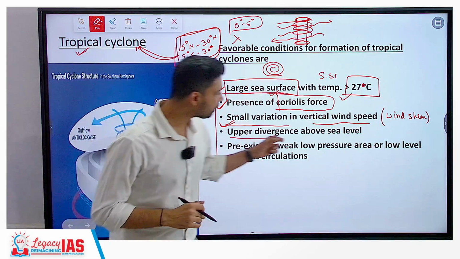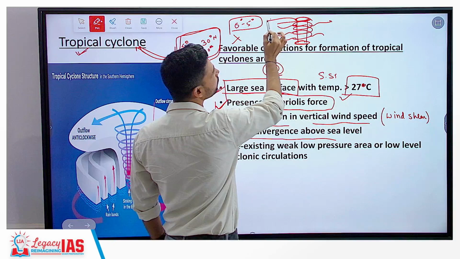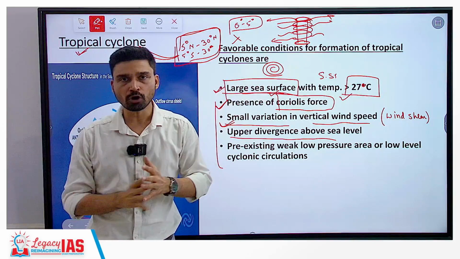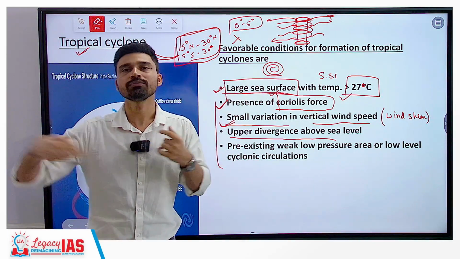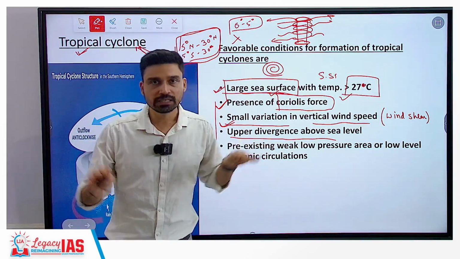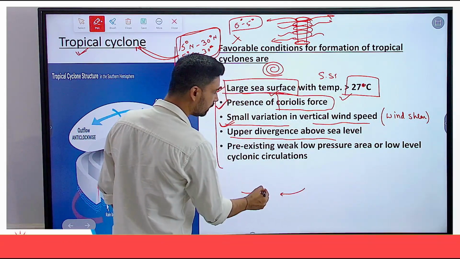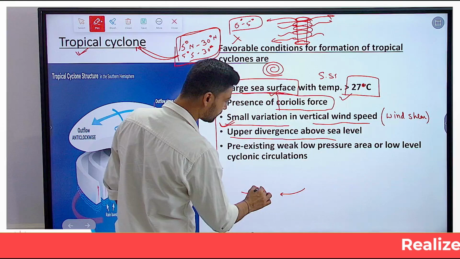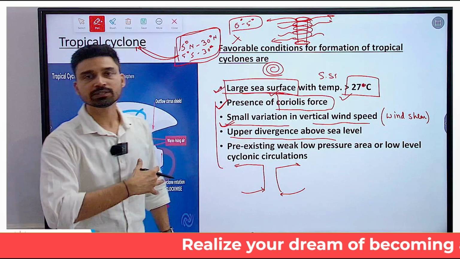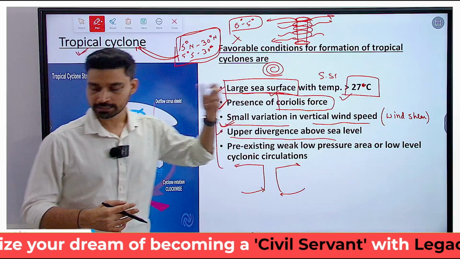After that, you should have upper divergence above the sea level. That means if you go into the upper part of the atmosphere, rather than wind converging toward a single point, wind should be diverging in all directions. That means it should have an outward flow in the upper atmosphere, and similarly you should have convergence near the sea surface. In other words, near the surface, wind should be moving toward a common point, and in the upper atmosphere, wind should be diverging. That means there should be outflow like this. So this kind of circulation pattern is also required for these cyclones to develop.